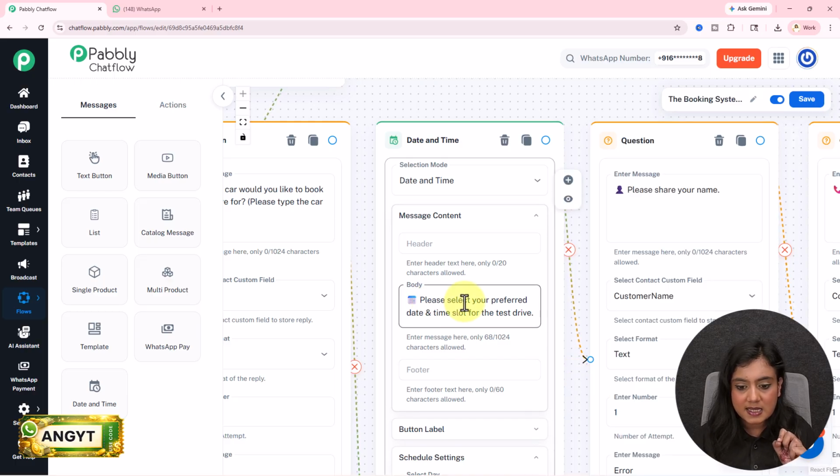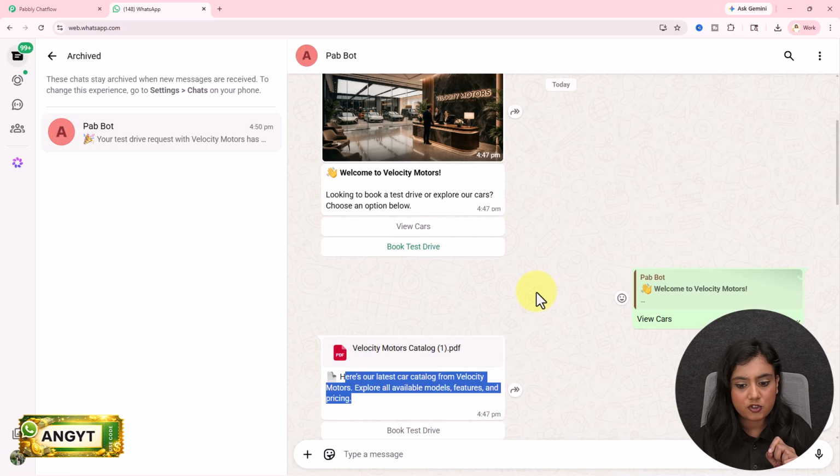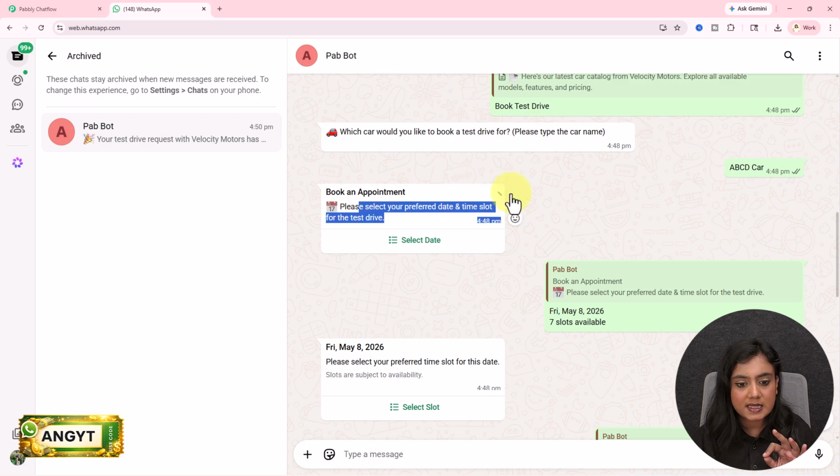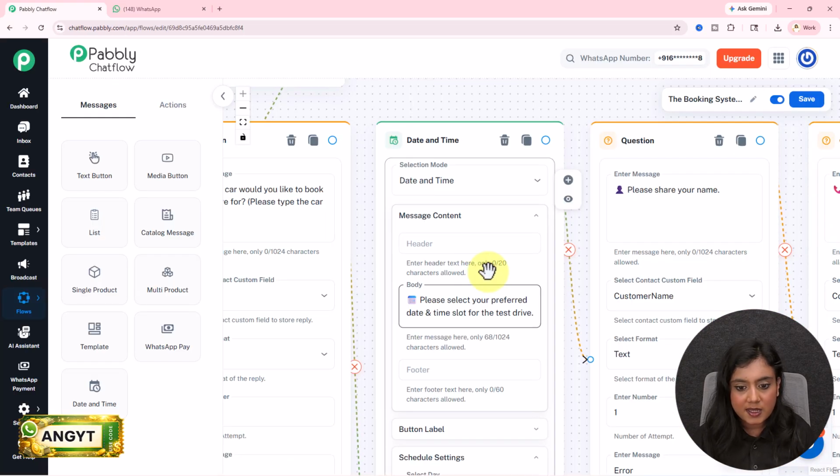So it says, please select your preferred date and time slot for the test drive. It will appear just like this. This is how the car's name will be collected. Now next is book an appointment. Please select your preferred date and time slot. You can see right over here, this message will be forwarded from here.